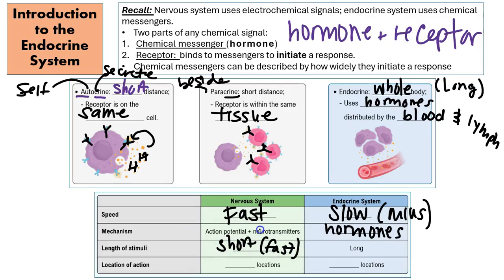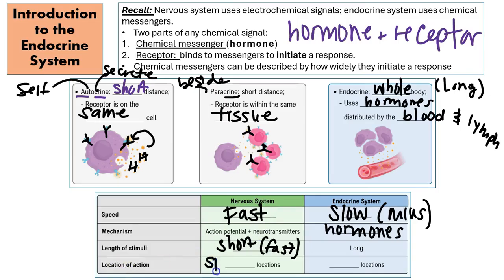Also say fast here. Okay, so what does that mean? That means you're going to have a quick action potential. It's going to just quickly give out the neurotransmitters through a synapse, and of course at the synaptic cleft, and then you're going to have a quick response from that stimulus, from the neurotransmitter to create a gradient potential. Okay, endocrine system is going to be very long or longer. Why is it long? Because remember, we are moving things in the blood, so it's not this immediate or quick millisecond response.